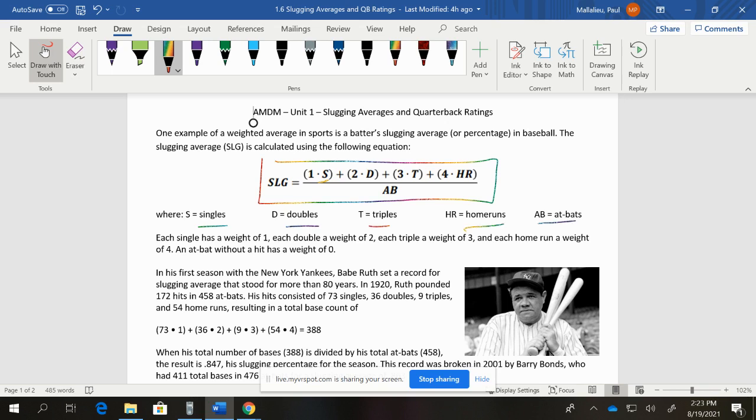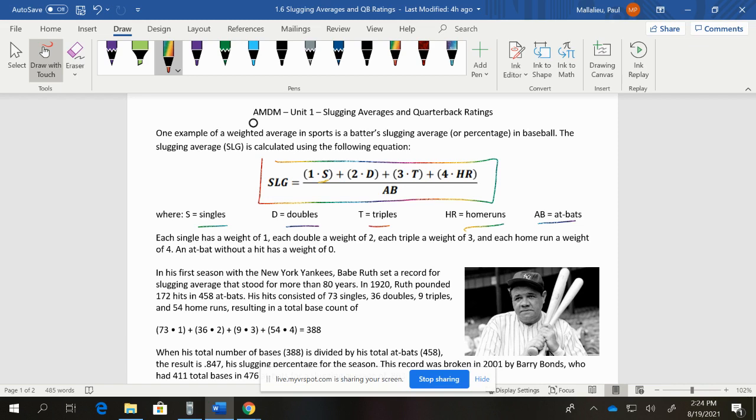If you have watched baseball at all, then you have seen at least some of these. Some of you might say, I don't watch baseball, so I don't really even know what you're talking about. But the idea is, if you make it to first base, you get a single. A double is second base. A triple is you get all three in one attempt. A home run is if it goes over the wall, or you can have an inside-the-park home run. AB stands for the number of at-bats, the number of times you get up there.